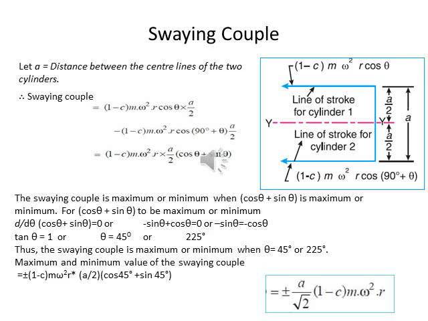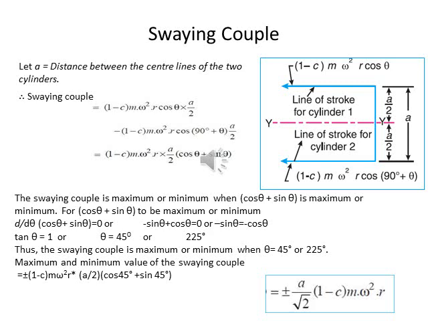Let a be the distance between the central lines of the two cylinders. So the swaying couple is equal to (1 minus c) m omega square r cos theta times a by 2 minus (1 minus c) m omega square r cos (90 plus theta) times a by 2, which is equal to (1 minus c) m omega square r a by 2 (cos theta plus sin theta).